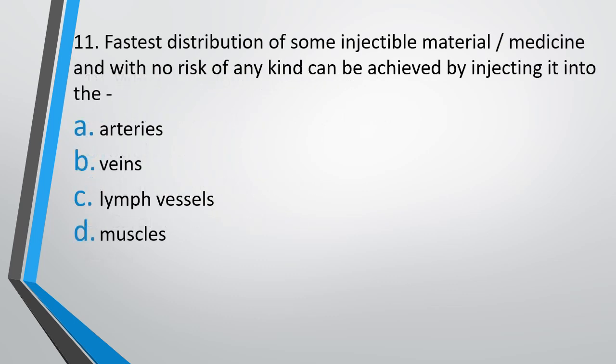Question number 11. Fastest distribution of some injectable materials, medicine, and with no risk of any kind can be achieved by injecting it into arteries, veins, lymph vessels, or muscles. Fastest distribution of injectable materials with no risk of any kind can be achieved by injecting that material or medicine into which of the following? The correct answer is option B, veins. It's not option A because you cannot easily find arteries, and whenever we inject something we say we are giving it IV, that is intravenous. So we inject it into veins.